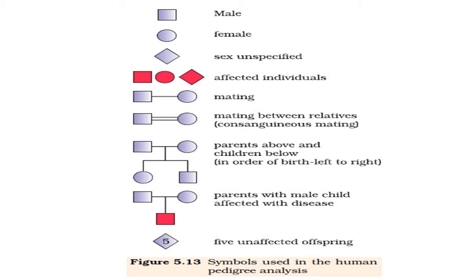Now the change in color shows whether the individual is normal or affected. From their mating we can come to know, and by using this knowledge we can make a family tree or family chart, and that is exactly pedigree analysis, useful for human beings. These symbols are generally used everywhere when studying any particular trait, disease or abnormality, when it is specifically suggested by a chart or family. So such symbols are used with these colored boxes, and it is very useful for our study.